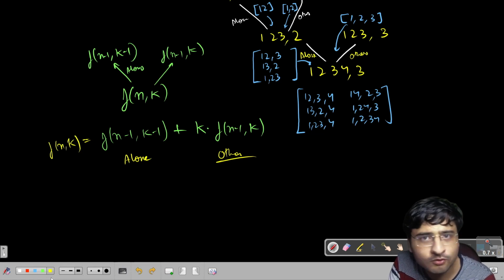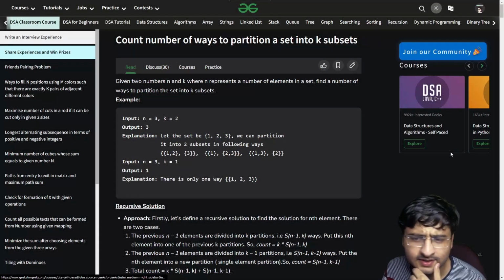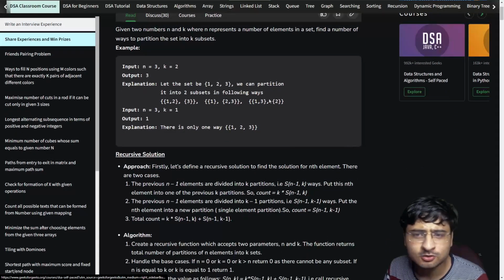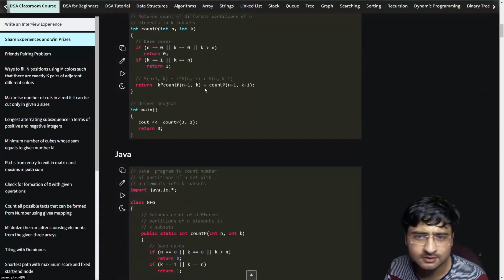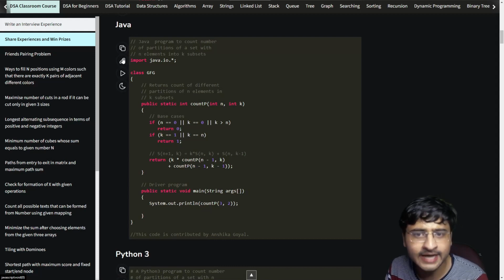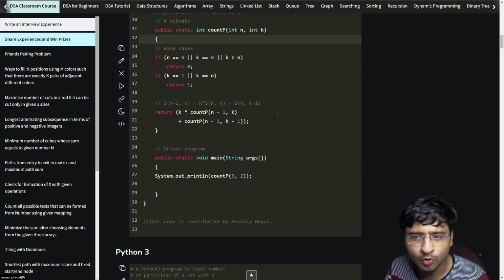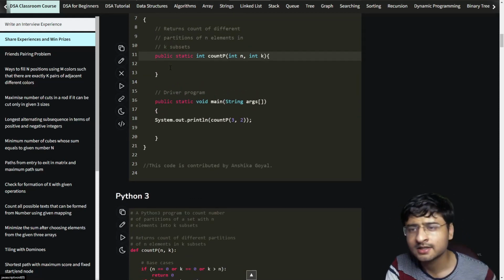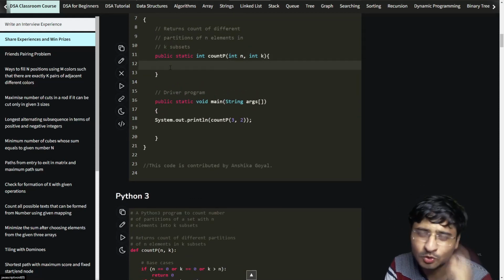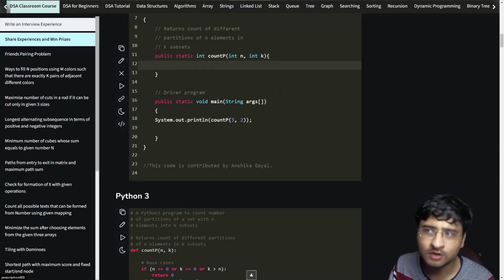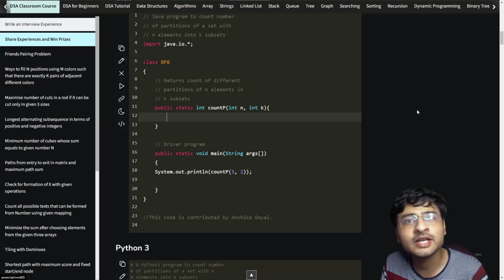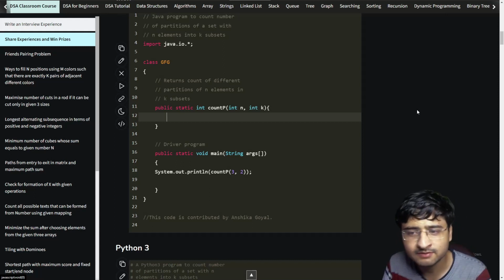Let us look at the recursive code for this problem, and then we'll try to optimize it using memoization and tabulation. So you must be wondering how we'll be able to code this when I'm not coding it on any IDE, right? Basically GFG has this functionality. You just go to any of these problems, and you can edit the code here, right? I'll just remove their code and we'll write our own code. This is a good problem, and I don't want to miss any problem out. I want to give you a complete understanding of every type of DP problem. It is similar to friends pairing, so that you can relate that these are some of the types of DP problems. Let's try to code it.